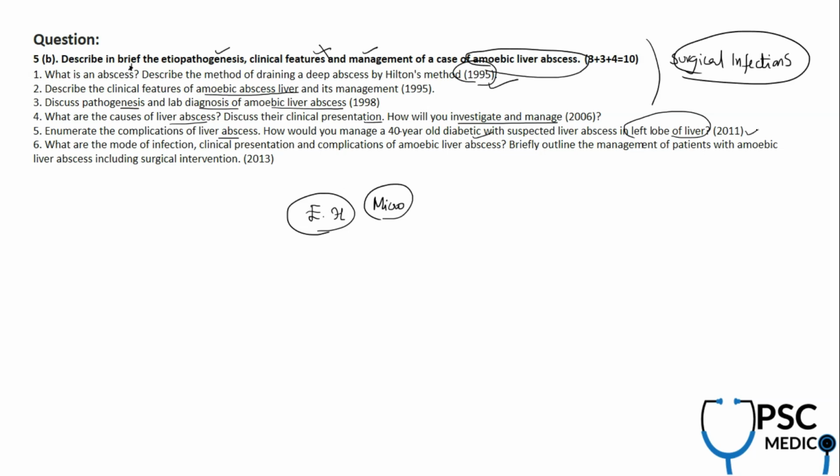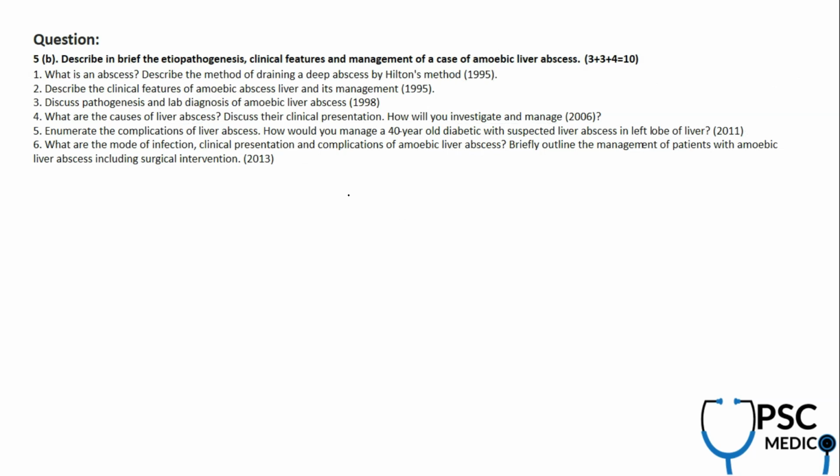This was asked in 2011, and very recent was 2013. What is the mode of infection, clinical presentation and complications of amoebic liver abscess, and also briefly outline the management of patients with amoebic liver abscess, including what kind of surgeries you are going to do in these cases, that is Hilton's method of abscess drainage and all. So you need to have a general idea about this. And this is again a repeat question and a very important question.